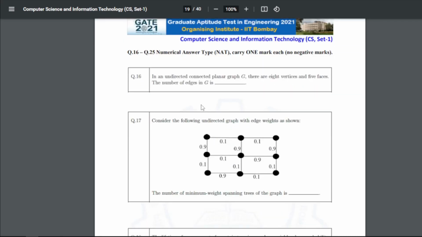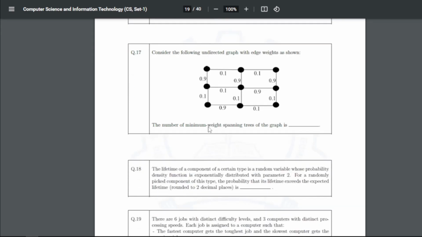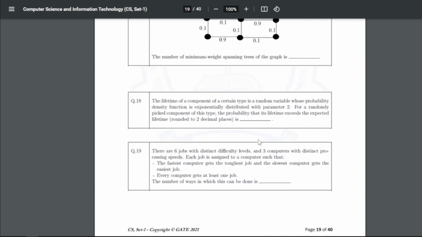Now we have NAT type questions. You can solve them, but I'll provide only the answer. In an undirected connected planar graph G, there are 8 vertices and 5 faces. The number of edges in G is, so for 16, our answer is 11, right? You can again apply the formula here for that. Consider the following undirected graph with edge weights as shown. The number of minimum weight spanning trees in the graph is, so again for 17, the answer is 3.